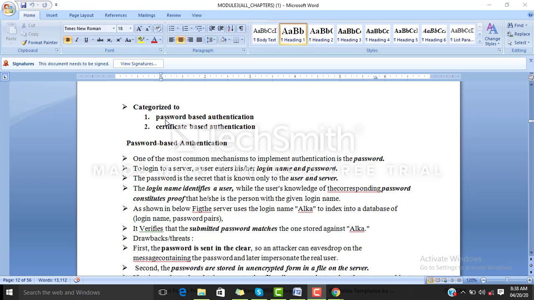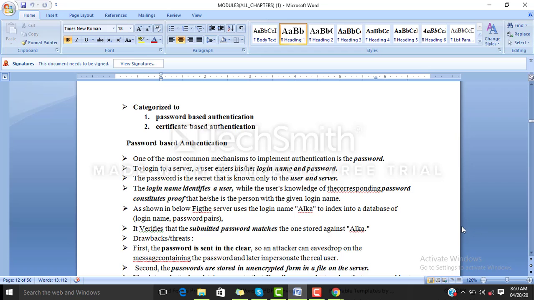So let us understand the password based. Students, we all know what password based authentication is. We will have a login form where the client will put his user ID and his password. We all know that the ID and its respective passwords are stored in the server.